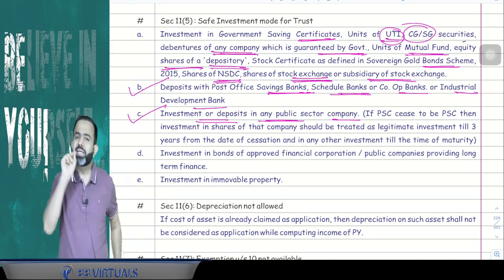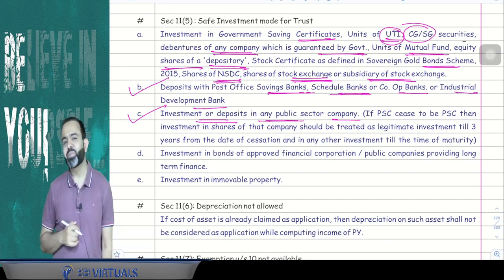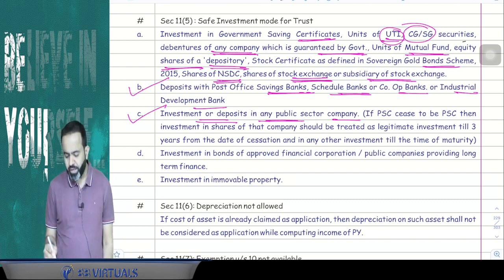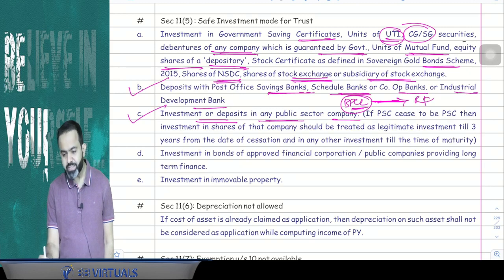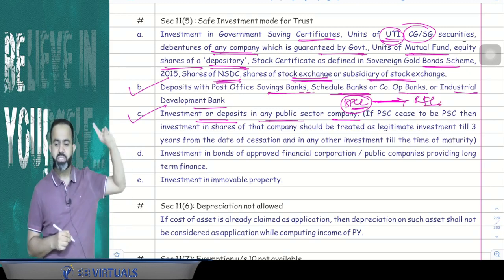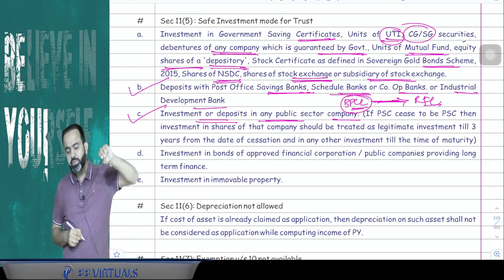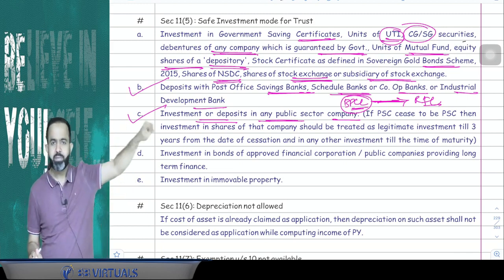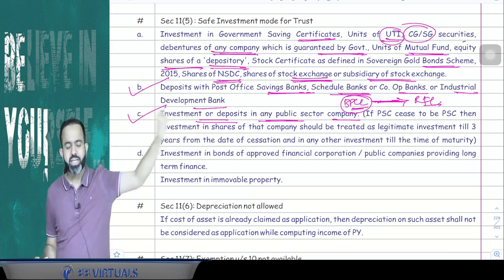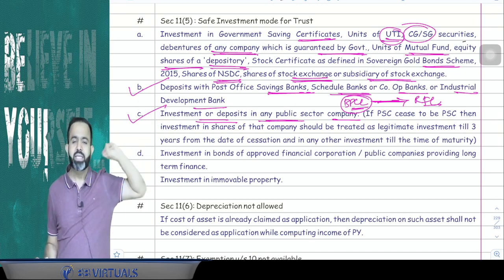But suppose that public sector company ceases to exist as a public sector company, then what will happen? For an example, the trust has invested in BPCL, that is Bharat Petroleum Corporation Limited. Suppose BPCL is merged with Reliance Industries Limited, then what will happen? Because obviously a private company's shares they cannot purchase. They can invest only in public sector companies.